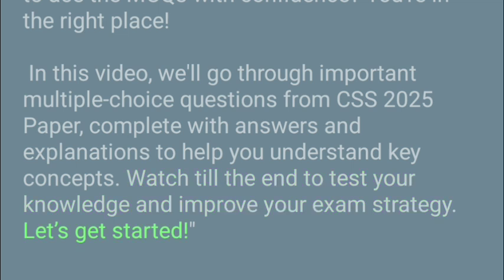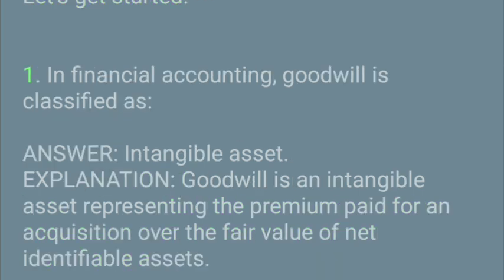Let's get started. 1. In financial accounting, goodwill is classified as. Answer: intangible asset. Explanation: goodwill is an intangible asset representing the premium paid for an acquisition over the fair value of net identifiable assets.